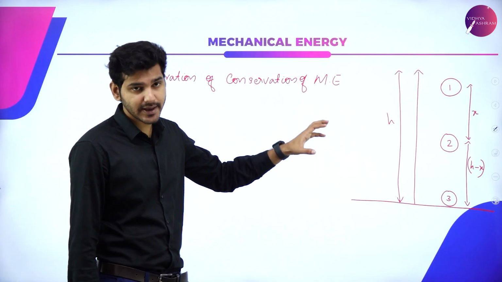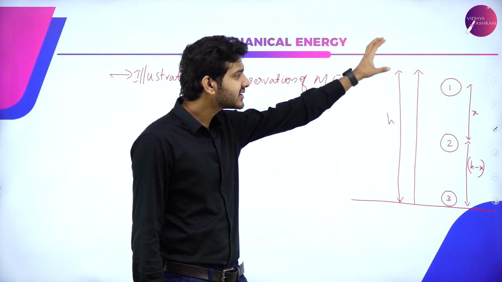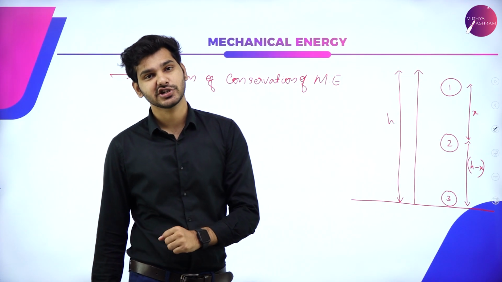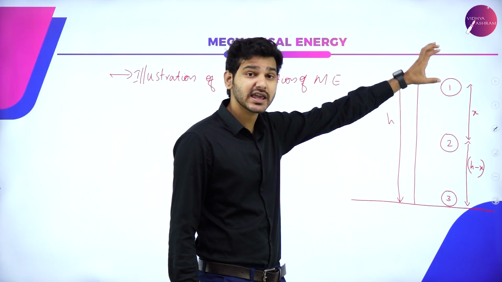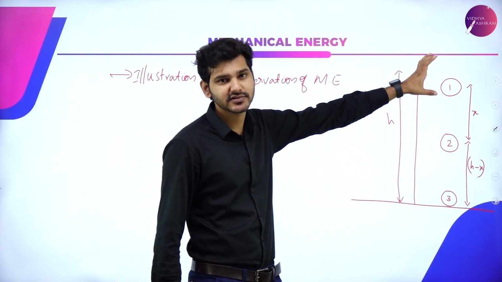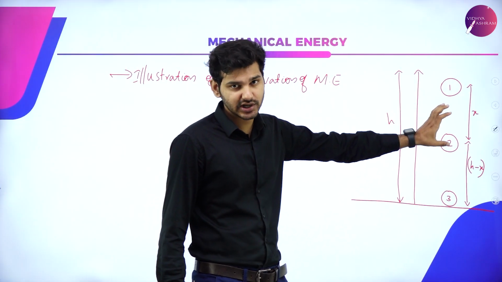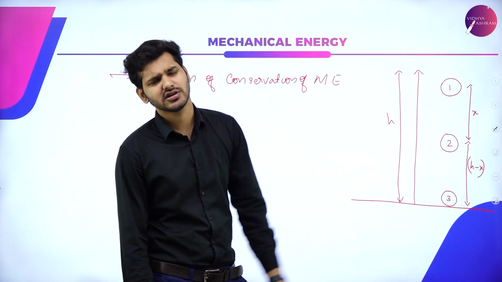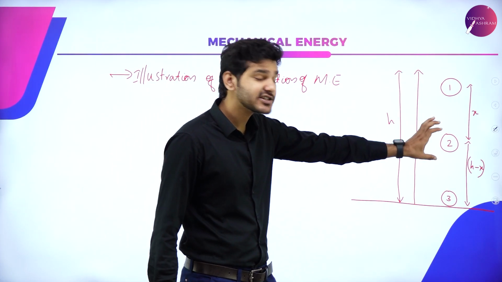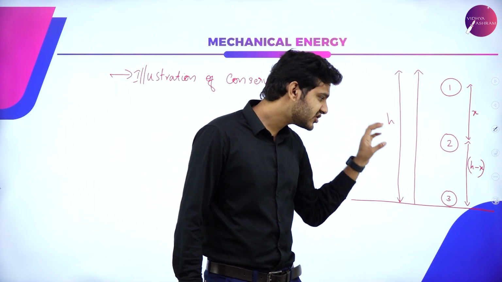So I am taking an example where an object is under free fall. Let's say mass m is freely falling down, and I have taken 3 random positions. Initially it is kept at a particular height. Let's take a coconut. The coconut is at a particular height, and suddenly it starts to fall. Midway through its journey, I took a random position, let's say after x distance. That is position number 2, and we have position number 3,